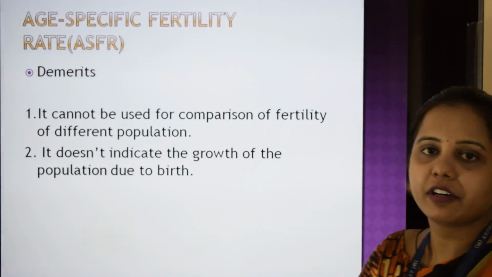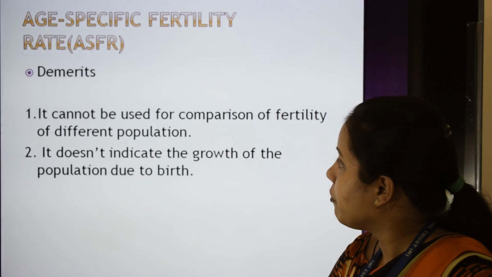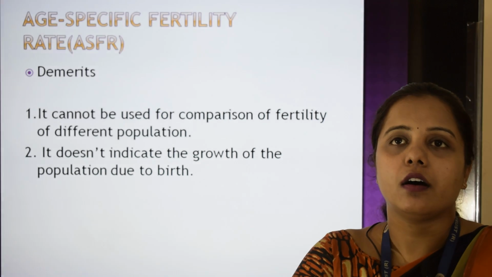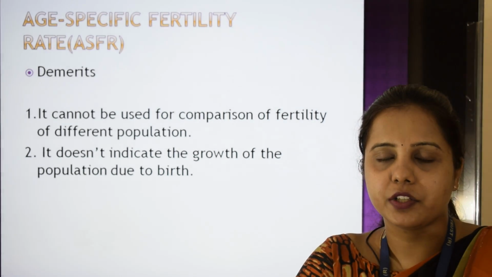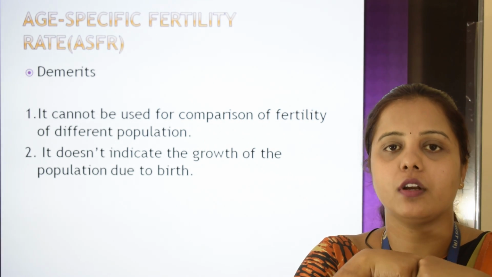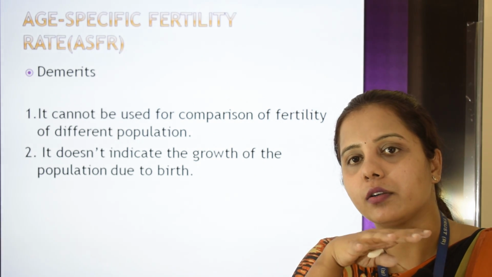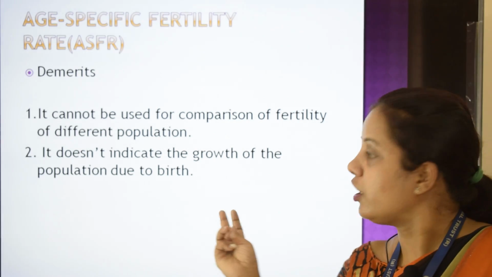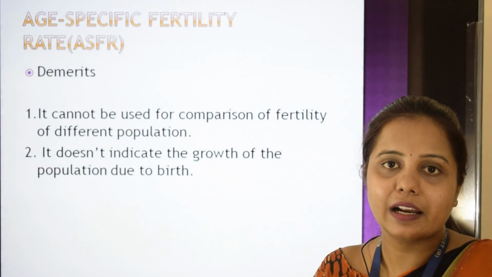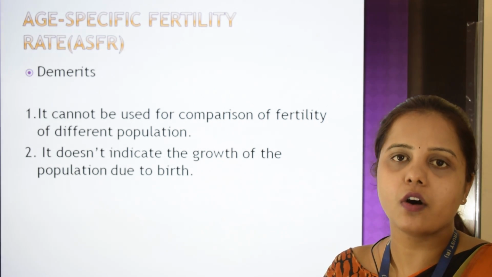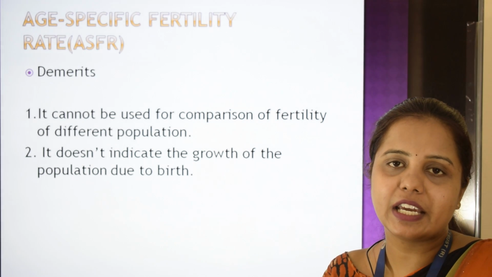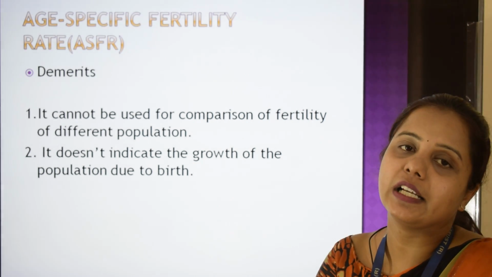Then we have demerits of them. We can't use it for the comparison of fertility of different populations. Like we can use it for the comparison within the population, but we can't use it in order to compare two different populations. And also it doesn't indicate the rate of growth of population of any locality. So these are the demerits of age specific fertility rate.